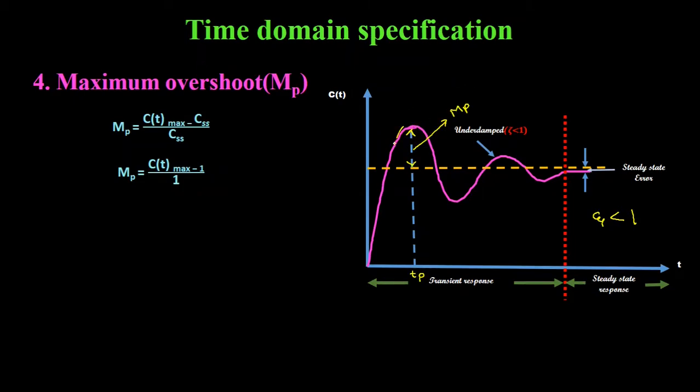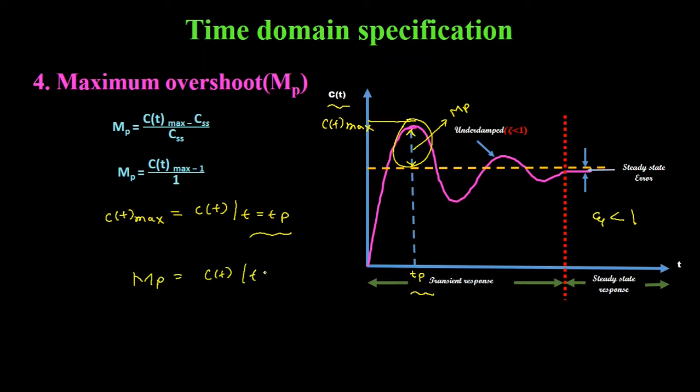So this is the value of maximum overshoot MP at time t is equal to Tp, and from this diagram we can see that the maximum value of this output response C(t) occurs at time t is equal to Tp. So this is the value of C(t) maximum here. So the C(t) maximum value will be equal to the output response at time t is equal to Tp. Therefore MP will be equal to C(t) at time t is equal to Tp minus 1.